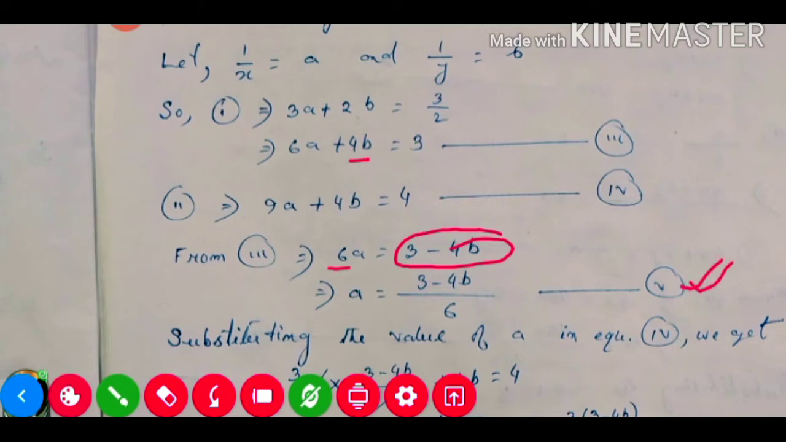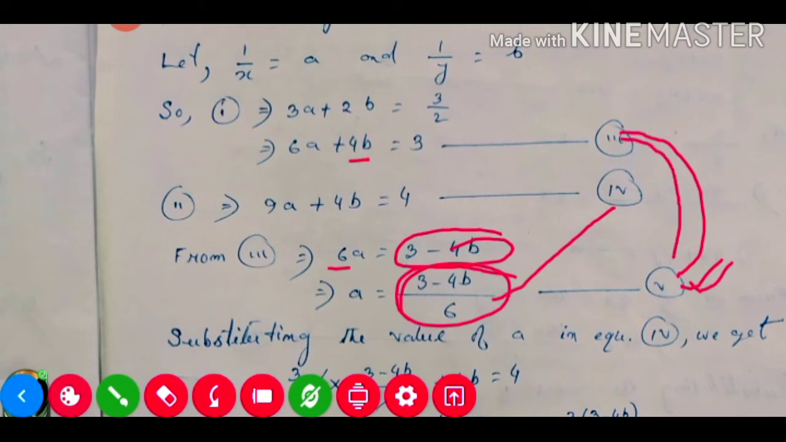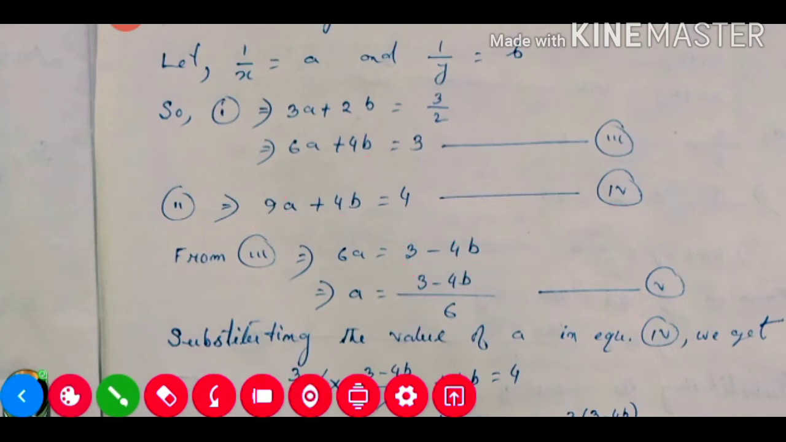This equation number 5, which equation did we get it from? From equation 3 only. So this a value we need to put in equation number 4, because from whichever equation we got it, in the same equation we are not able to put it. We need to put it in the other equation, so the other equation is 4. Here we need to put this a value. Equation number 4 is 9a plus 4b is equal to 4. So instead of this a, we need to put this value, 3 minus 4b divided by 6.